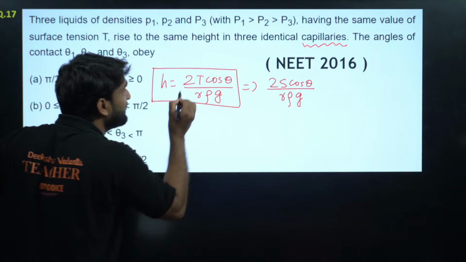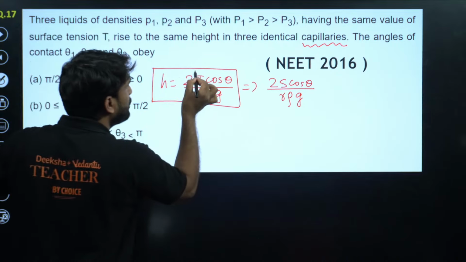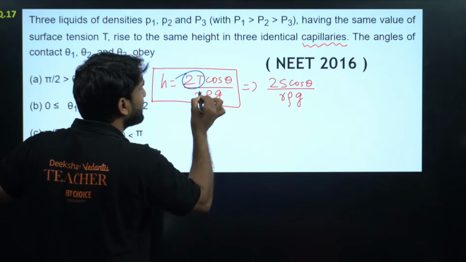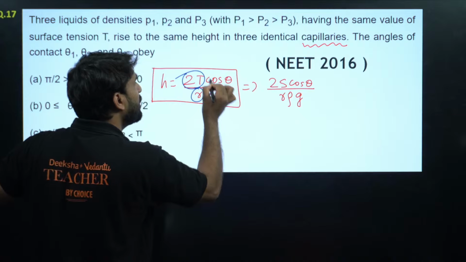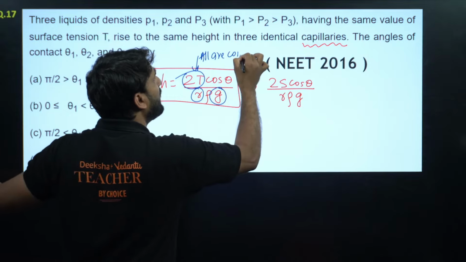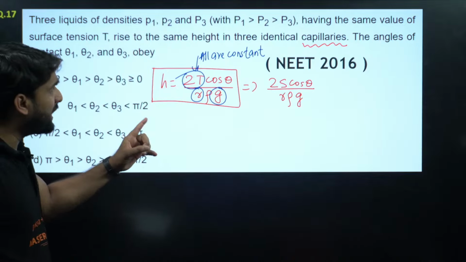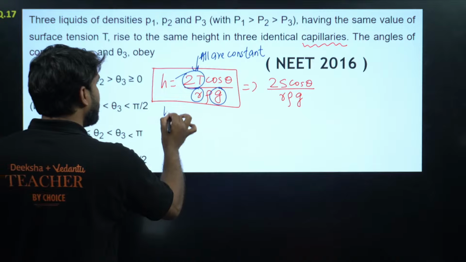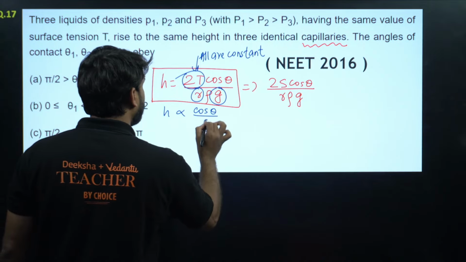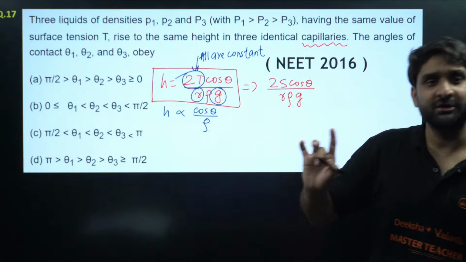So in this question, 2T, R and g are all constant. So I can say h is directly proportional to cos theta divided by rho. h is directly proportional to cos theta by rho.